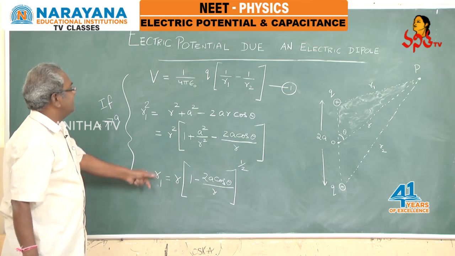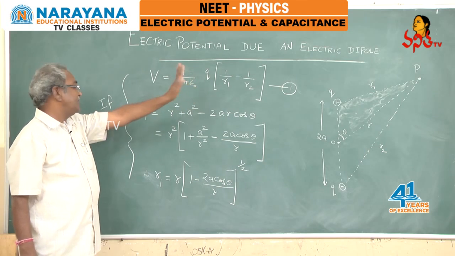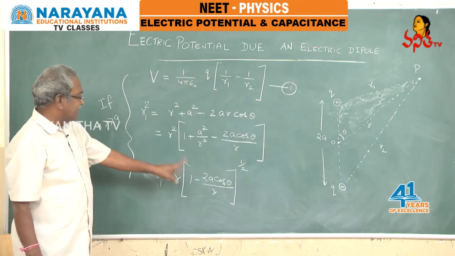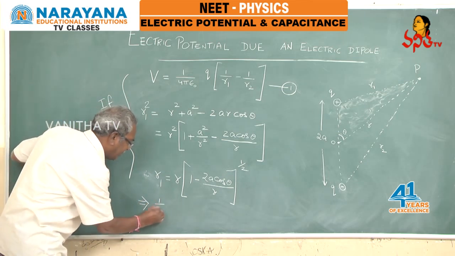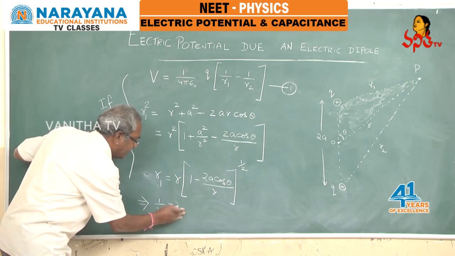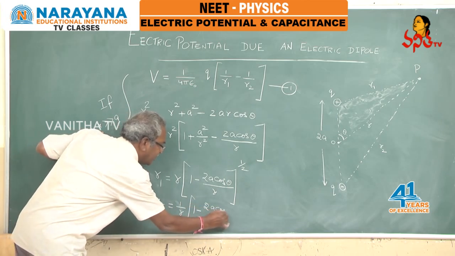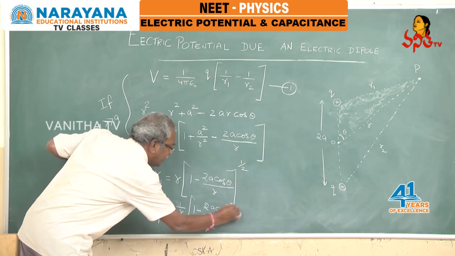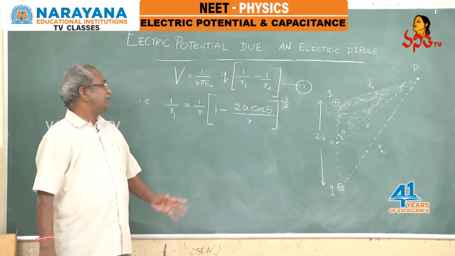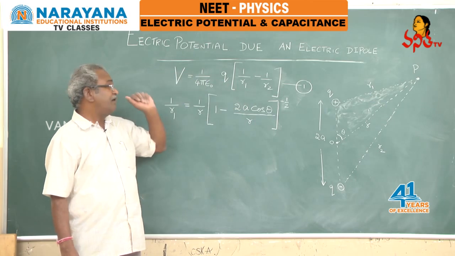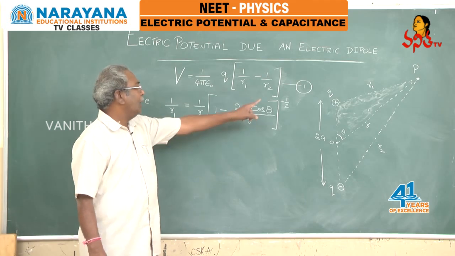Okay, the R1 value is this, but our main requirement is 1 by 4 pi epsilon naught Q into 1 by R1 minus 1 by R2. In the place of R1, we can substitute over here. Therefore, let us try to find 1 by R1 directly. So, 1 by R1 equals 1 by R into 1 minus 2a cos theta by R to the power of minus 1 by 2. Now we are going to get the value of 1 by R1.